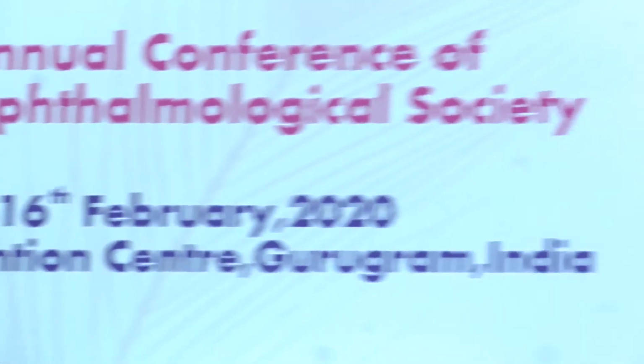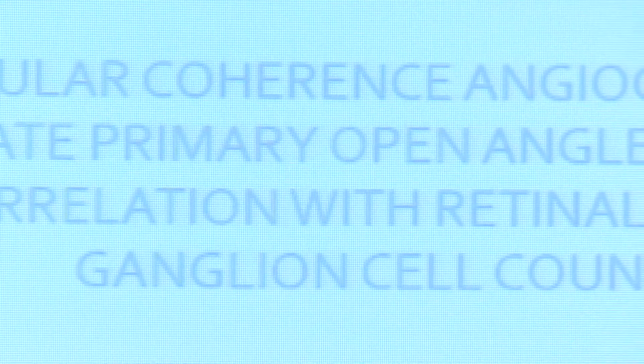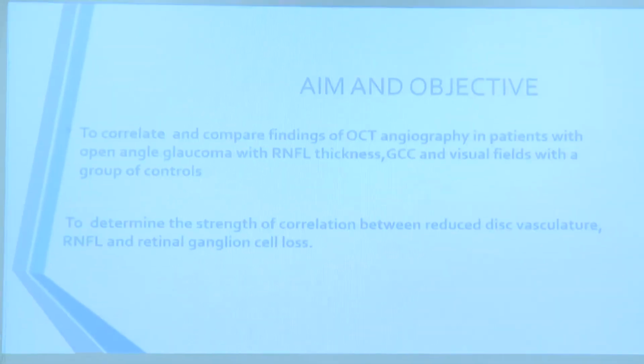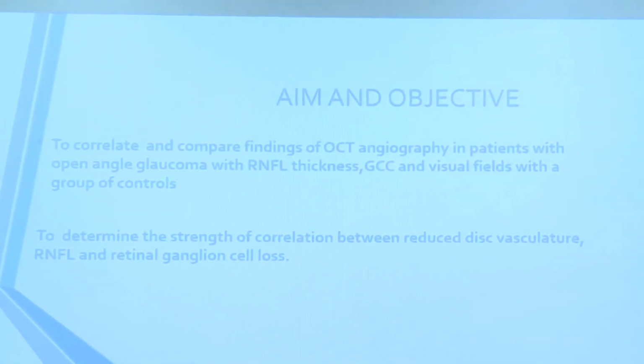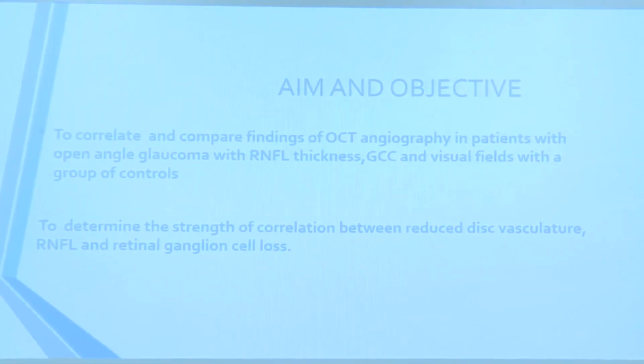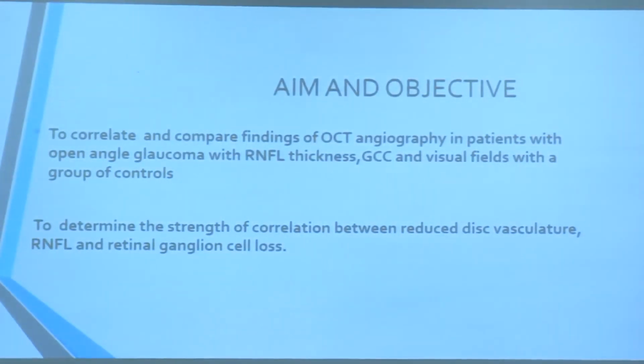My presentation is on the ocular coherence tomography angiography analysis of moderate primary open-angle glaucoma, its correlation with RNFL, ganglion cell loss, as well as visual field effects. No financial interest. The aim and objective was to correlate and compare findings of OCT angiography, which is non-invasive, in patients with open-angle glaucoma, with RNFL thickness, GCC count, visual fields, and compare it with a group of controls.